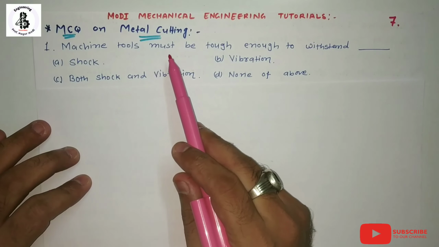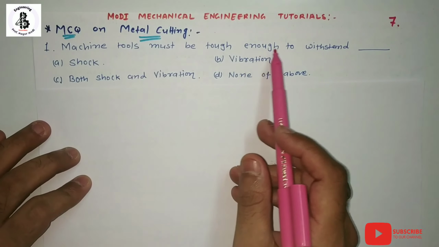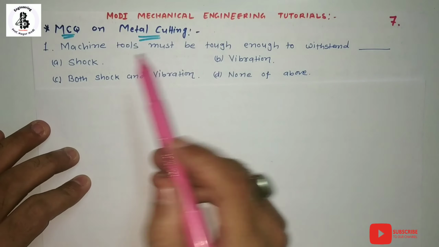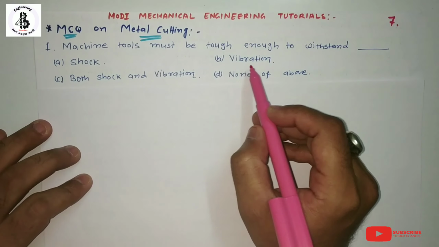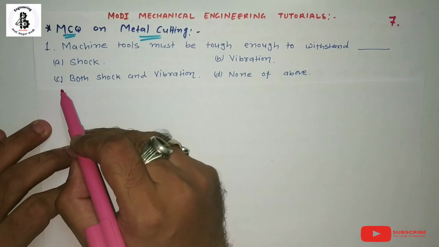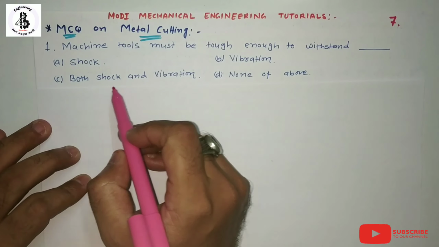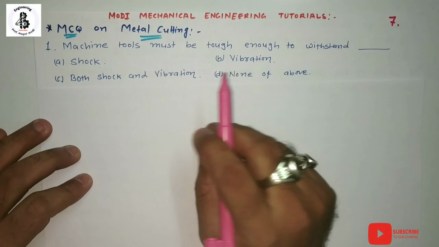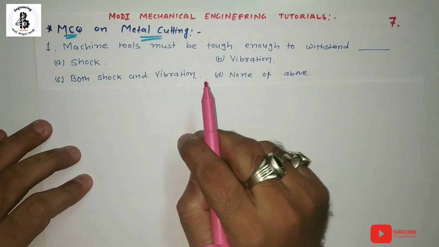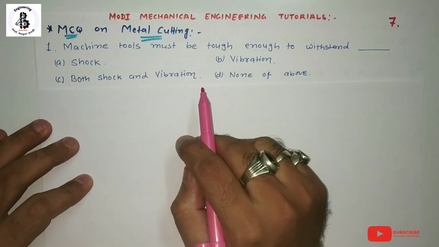Machine tool must be tough enough to withstand: option A, shock; option B, vibrations; option C, both shock and vibrations; and option D, none of the above. This question is related to the basic fundamentals of machine tools.